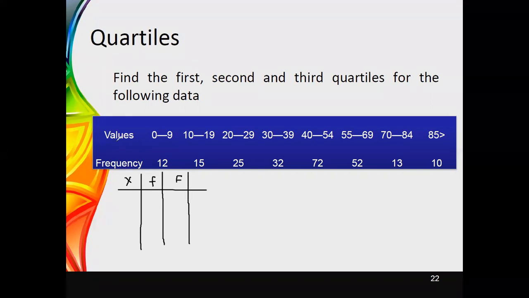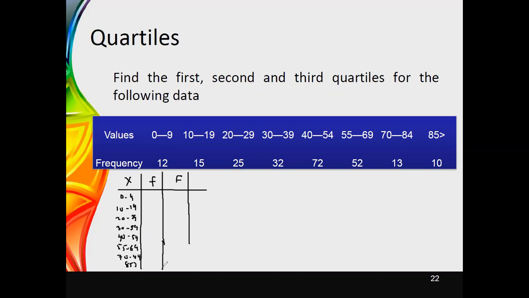The classes are 0 to 9, 10 to 19, 22 to 29, 30 to 39, 40 to 54, where unequal class widths appear, then 55 to 69, then 70 to 84, and thereafter 85 and above.